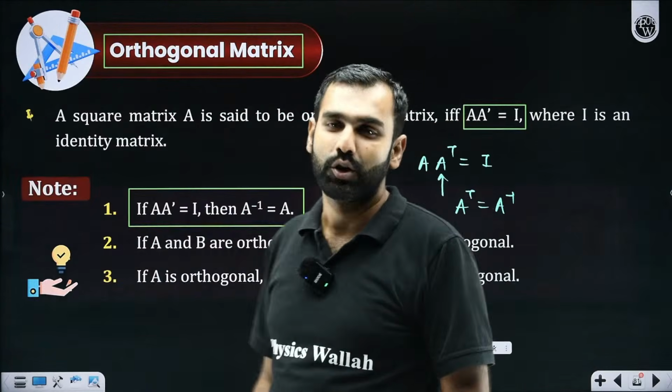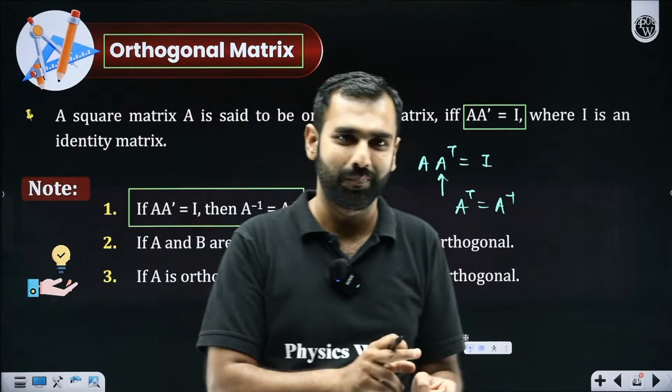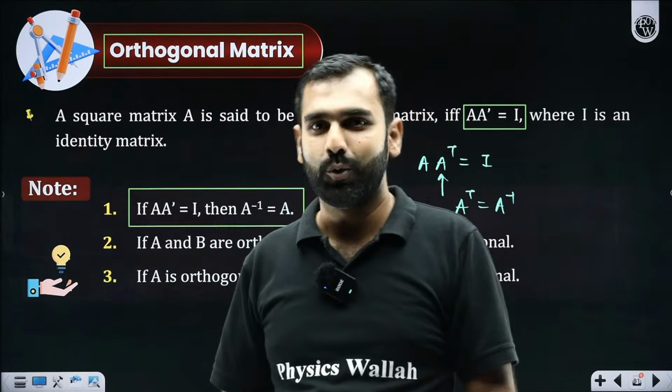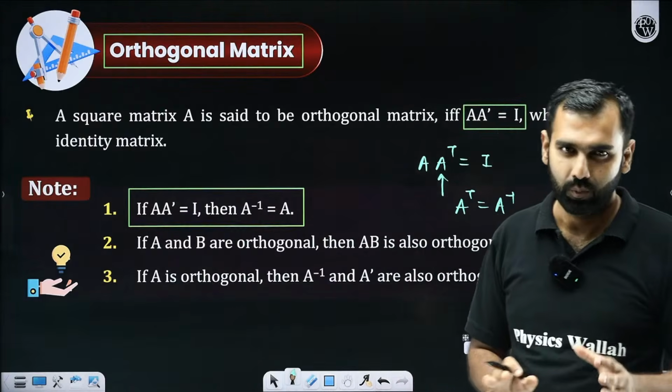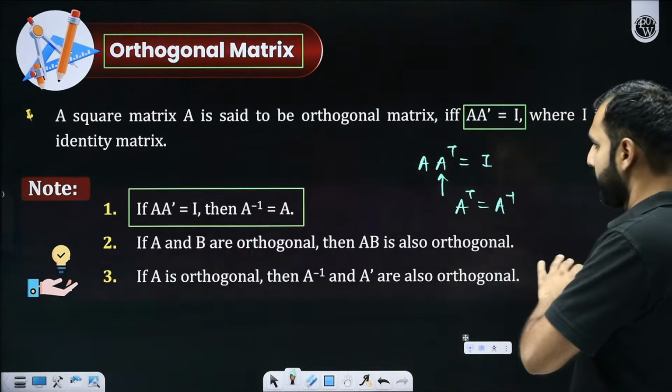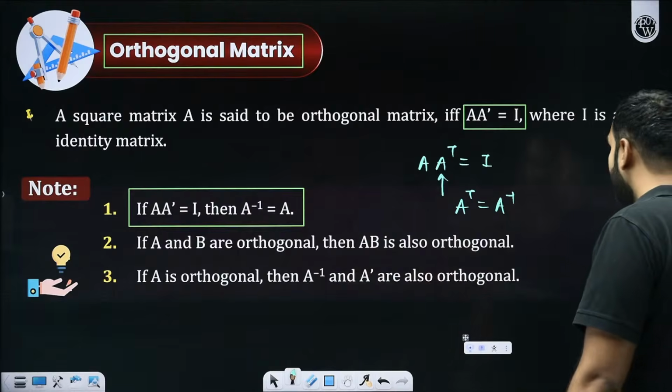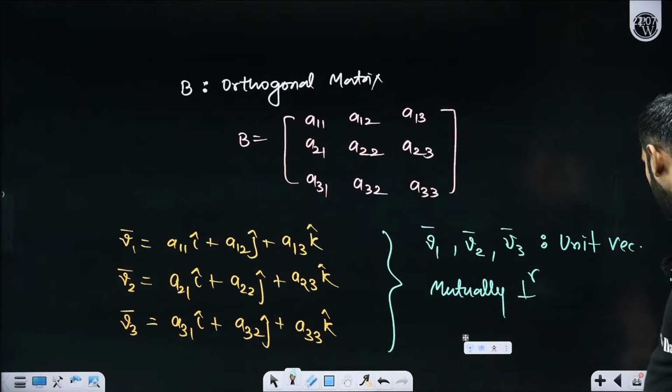But for that, you need to know that it is orthogonal. If you don't know that, you will have to do it by the standard process of finding the inverse, which is a little lengthy. We know that, right? Now, this I think we have already covered. So I think we are done. Now moving towards the next part.